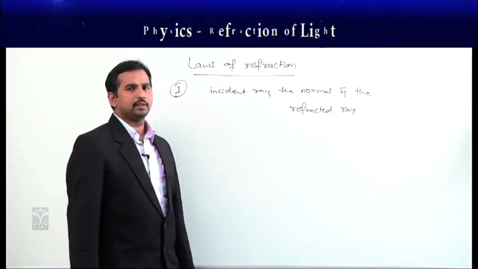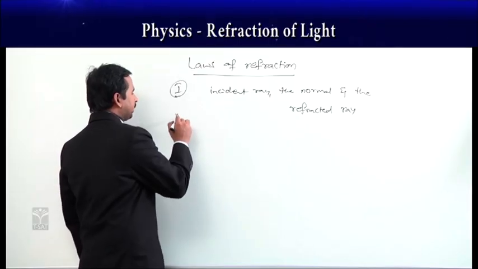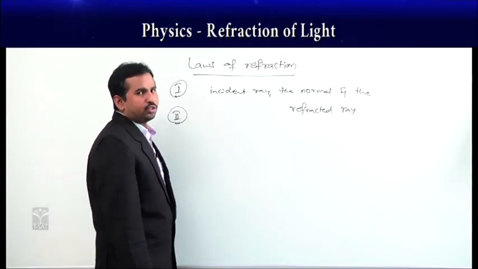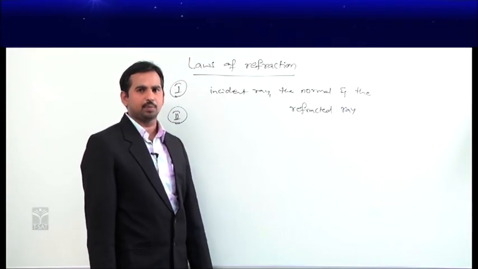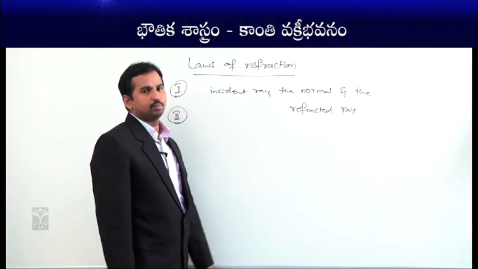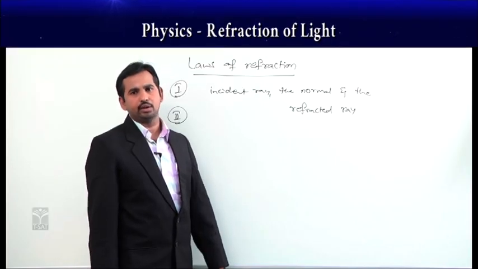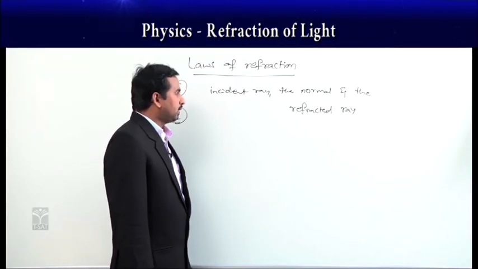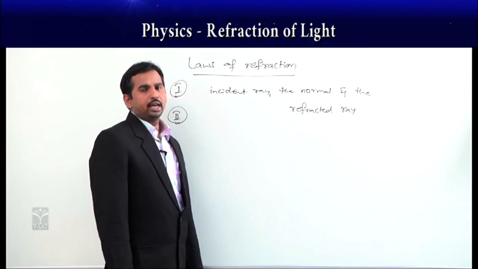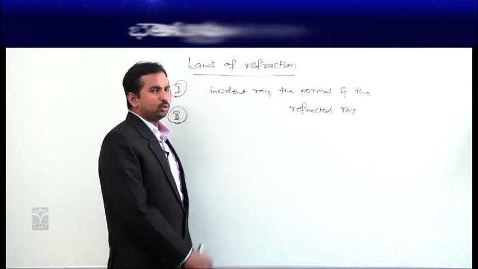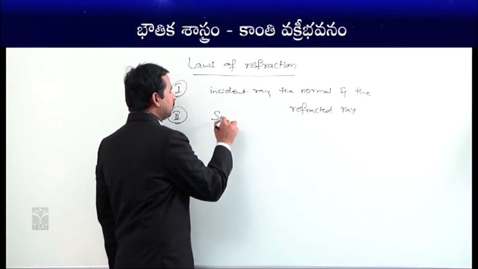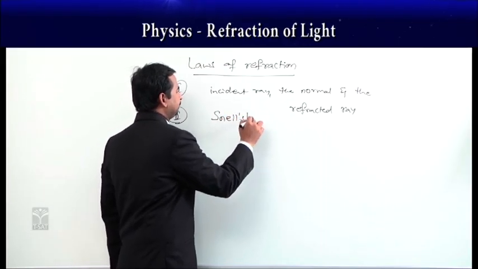When we come to the second law, as there is a change in the angle, means the light ray is deviating from its path, we are getting a relation between the angle of incidence and angle of refraction, which is given by Snell. This is also called Snell's law here. So according to this, it is called Snell's law.